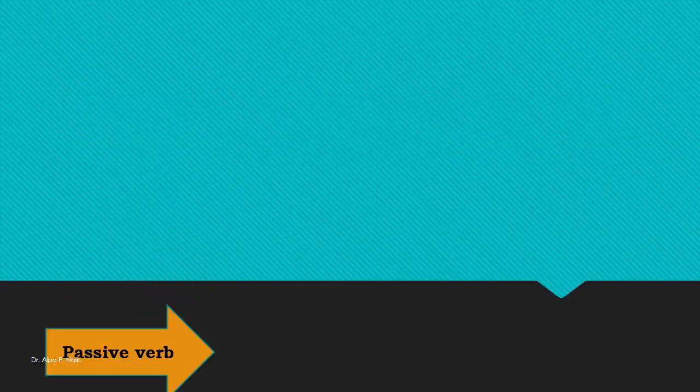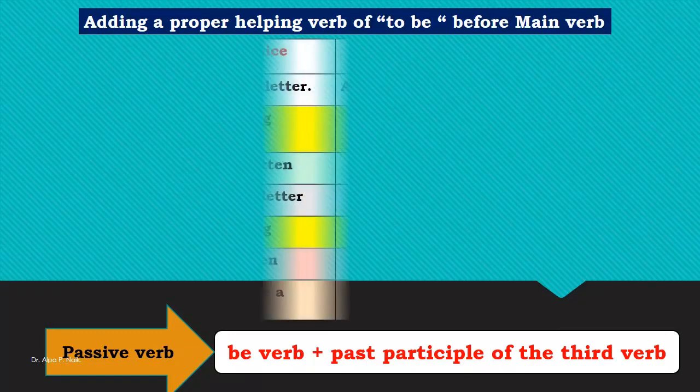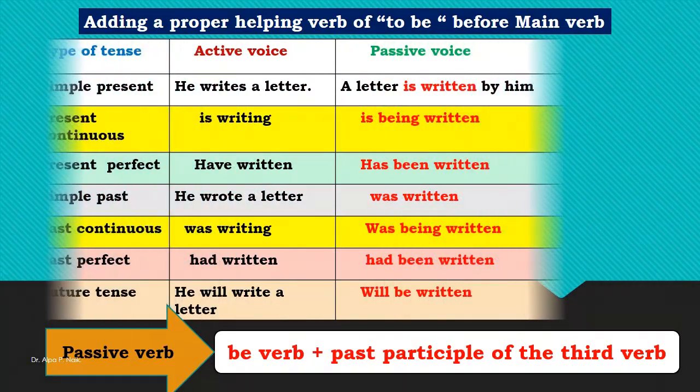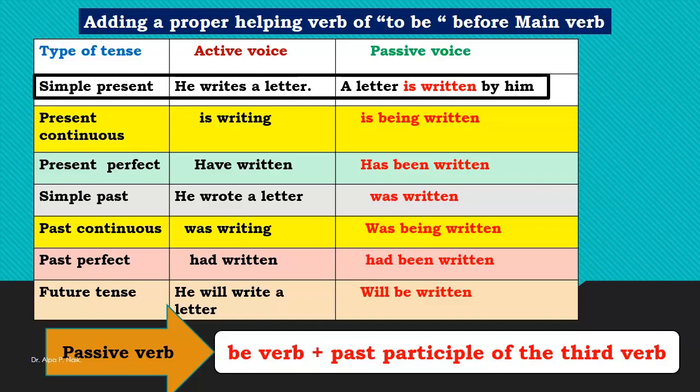So in passive voice, it is be verb plus past participle, the third form of the verb, that is very important. So let us see in different tense forms how it changes. Simple present tense, for example, he writes a letter. Here writes changes to is written.